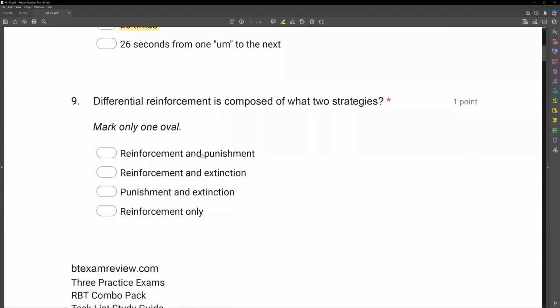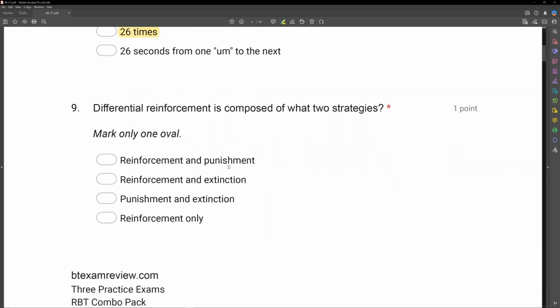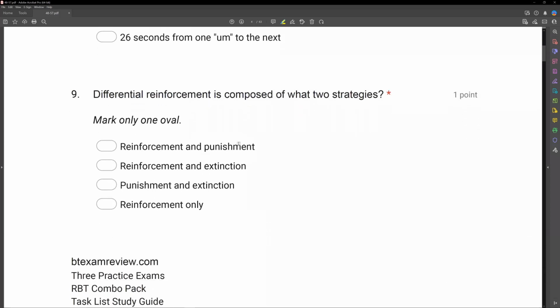And then finally, 9, differential reinforcement is composed of what 2 strategies? So differential reinforcement is composed of 2 main strategies, or 2 principles in ABA. Our principles are reinforcement, punishment, and extinction. The differential reinforcement involves what? A, reinforcement and punishment. It's not reinforcement and punishment. It's going to be B, reinforcement and extinction. Differential reinforcement, we reinforce target behavior. We put these other behaviors on extinction.